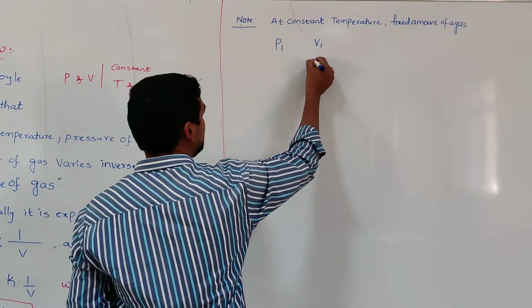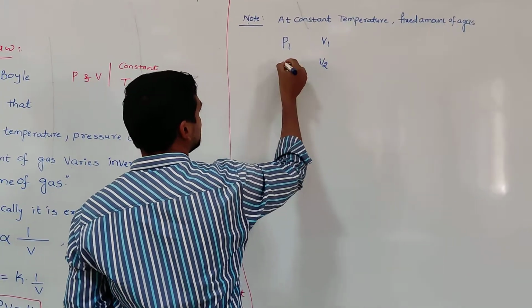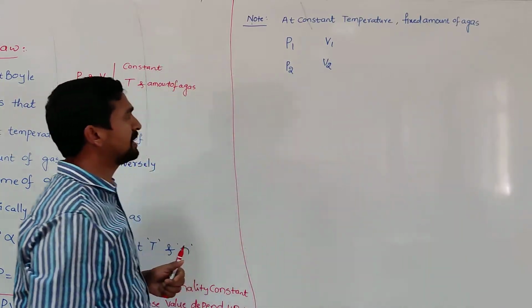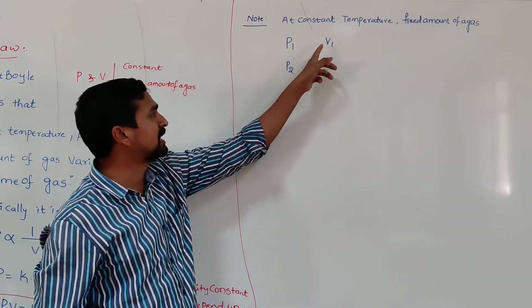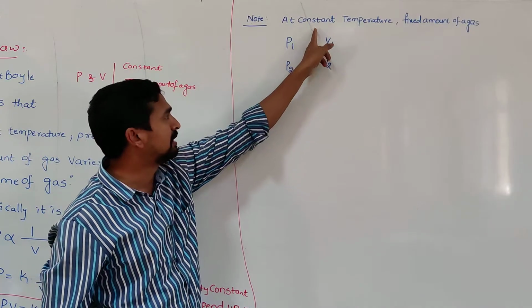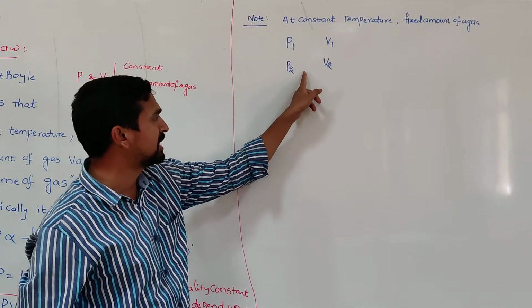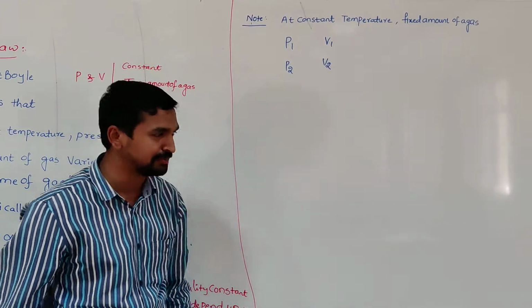When the volume changes to V2, the pressure changes to P2. So P1 is the pressure of a fixed amount of a gas whose volume is V1 at a constant temperature, and P2 is the pressure of the same amount of a gas when its volume is V2.